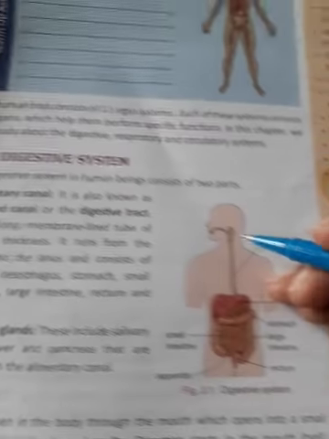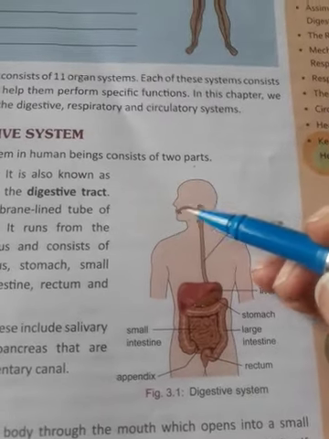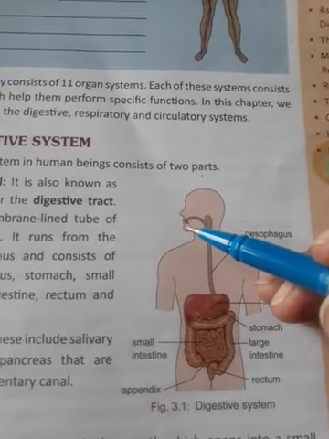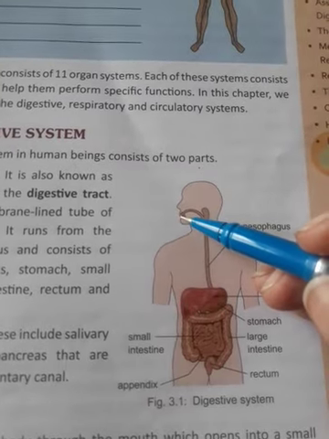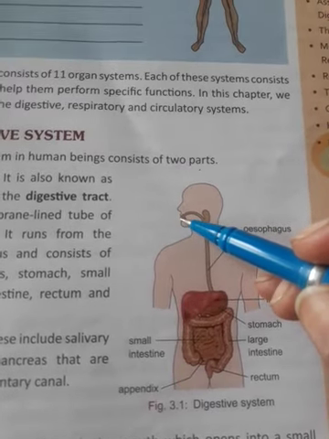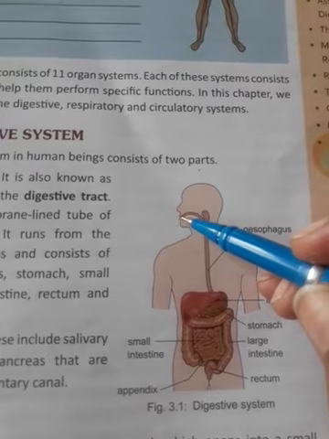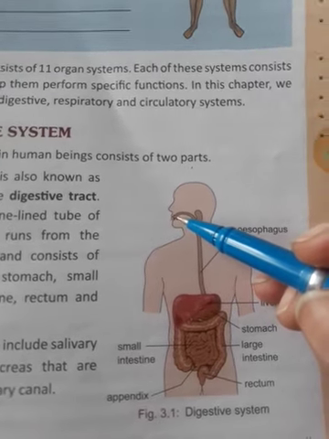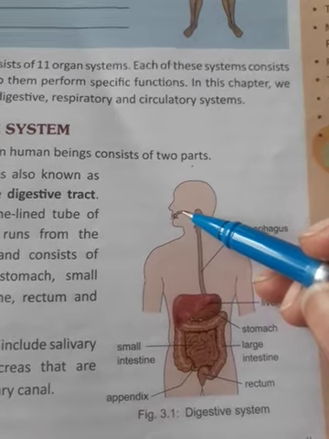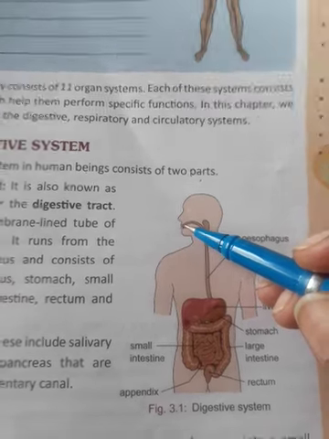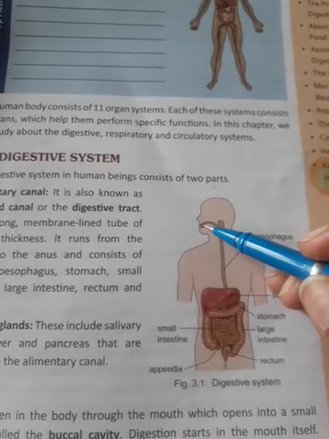See students, here in the picture, your digestion starts from the mouth itself. When you take the food in your mouth, from here only the digestion gets started. So this is a part of your alimentary canal.